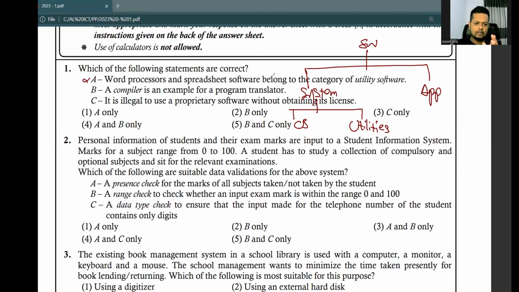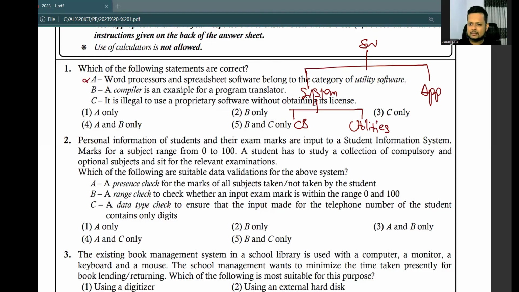So what are the other translators that we have discussed under the 9th lesson? Another one is the interpreter, right? Another one is the assembler. Okay, so compiler is a translator.